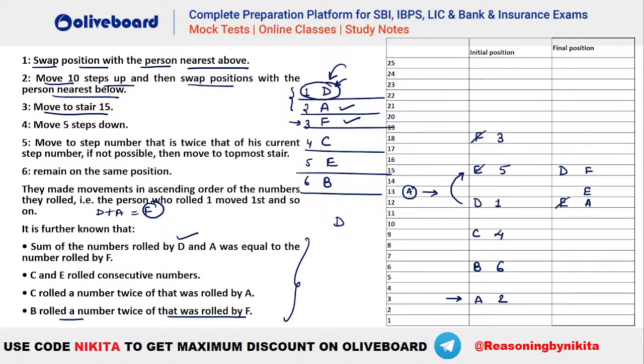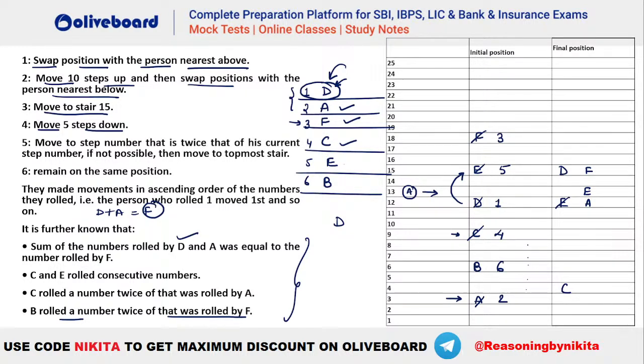Similarly, E is not here. D is also not here. And A has also made the movement here. Okay. So you can see F goes to step number 15 directly. After that, C. C is associated with 4. Move 5 steps down. So C has to go 5 steps down. You can see C is at the 9th position. So 5 steps down: 1, 2, 3, 4, 5. So C will come to step number 4. Okay. So C comes to step number 4 here.